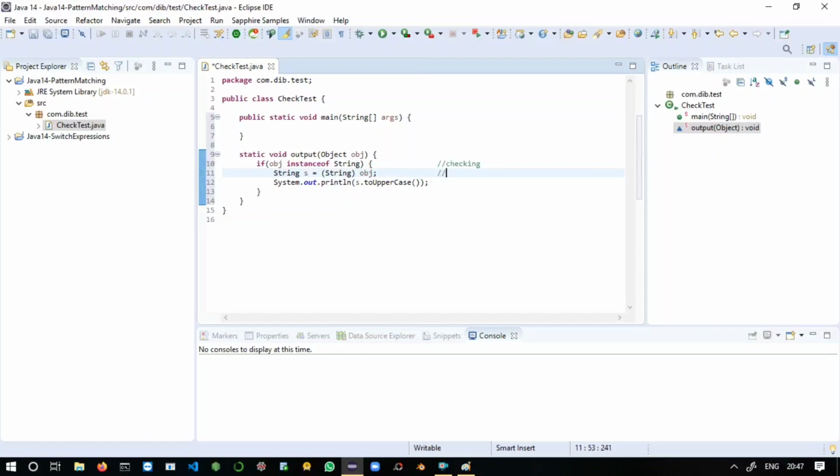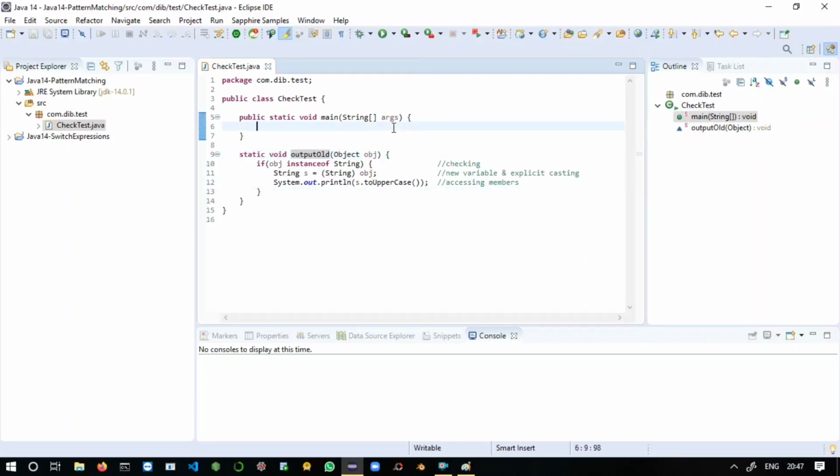So here you can say checking whether the object is String or not, then explicit casting to a new variable, and this one you can say accessing members after verifying and doing explicit casting. So here is our business method, which uses the old approach of instanceof. Just say it output old.